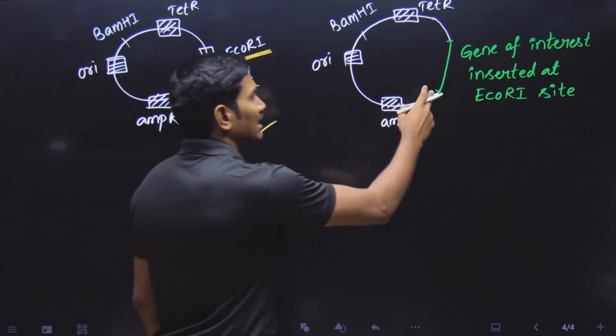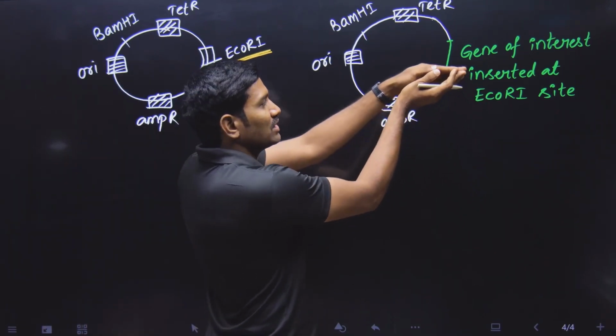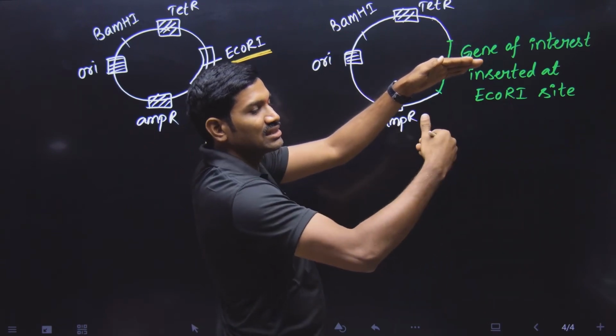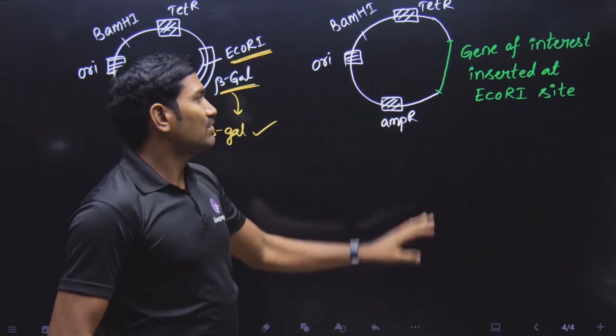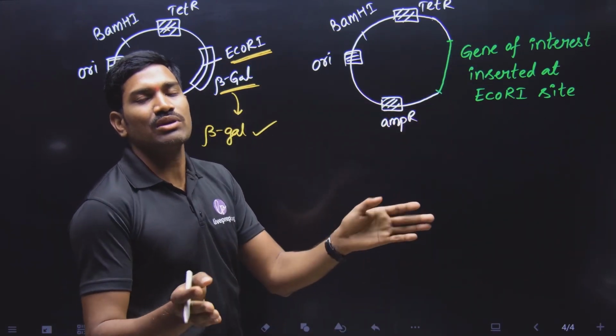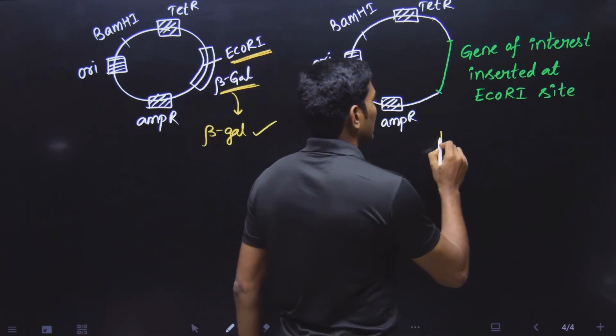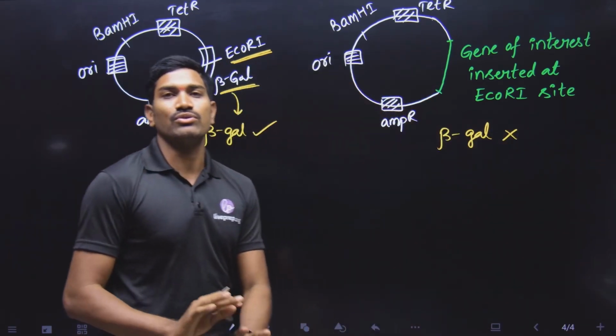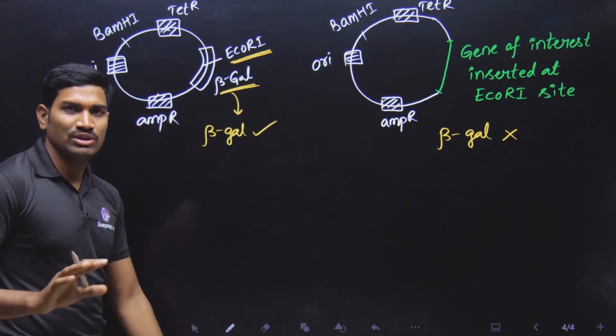But here, what happens? The gene for beta galactosidase production got split. It got broken by the insertion of the gene of interest. So when the gene is broken, it cannot produce beta galactosidase. So here the beta galactosidase enzyme is not produced. This is the basic difference you need to understand.